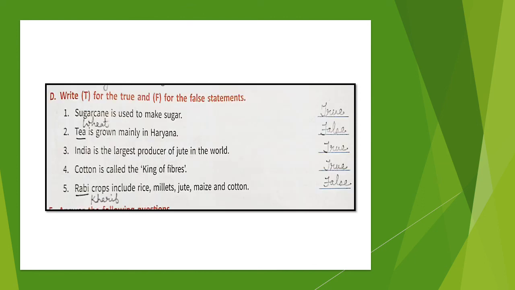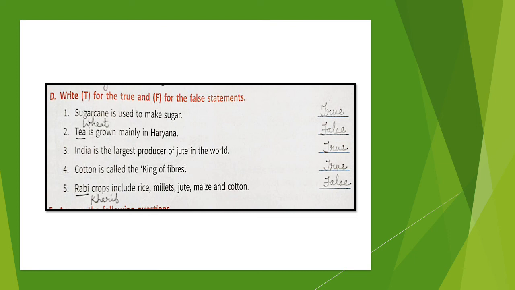And last we have write T for true and F for false statements, but like we have been doing, we will not write T and F, we will write true and false. Sugarcane is used to make sugar, true. Tea is grown mainly in Haryana, that is false. We will also make the statement correct. It will be wheat, not tea. Wheat is grown mainly in Haryana.